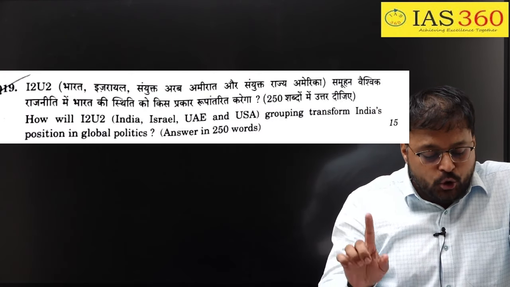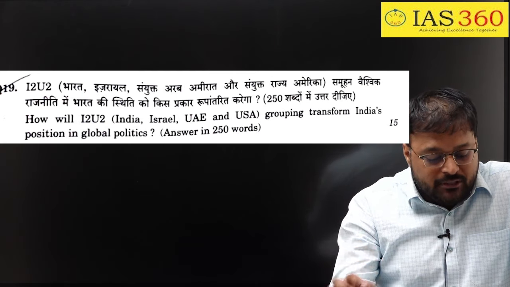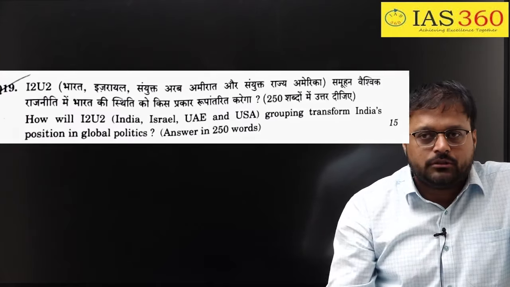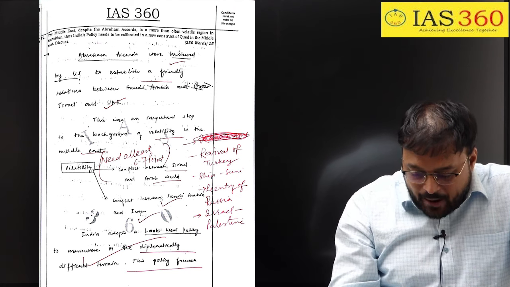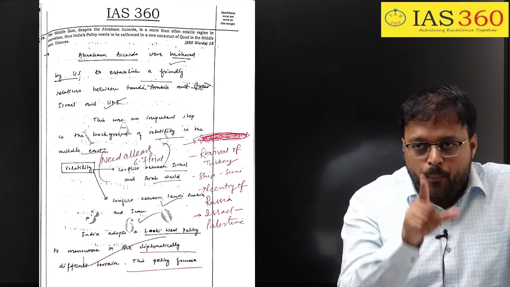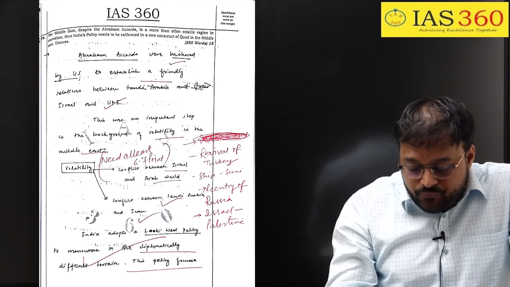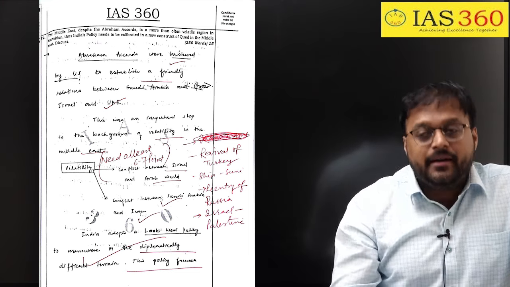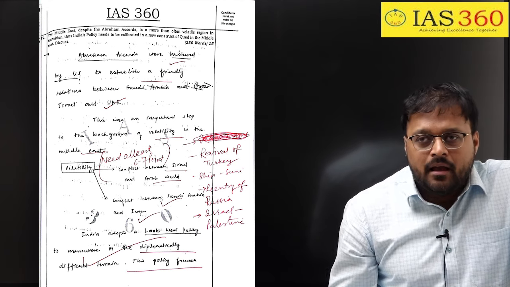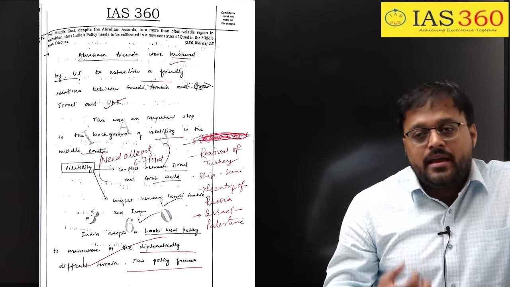Now, question number 19. How will I2U2, that is India, Israel, UAE, USA, grouping transform India's position in global politics? This is a UPSC question. Our question was: the Middle East, despite the Abraham Accord, is more than a volatile region in transition. Thus, India's policy needs to be calibrated in the new construct of Quad in the Middle East. Here, Quad simply means I2U2, that is India, Israel, UAE and USA.